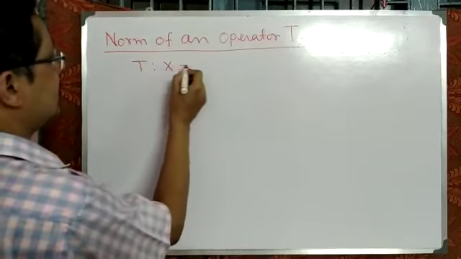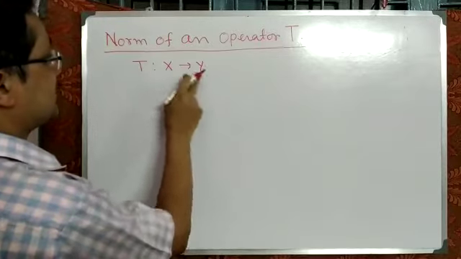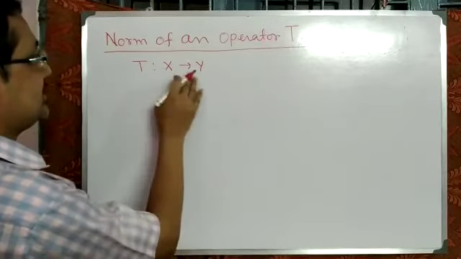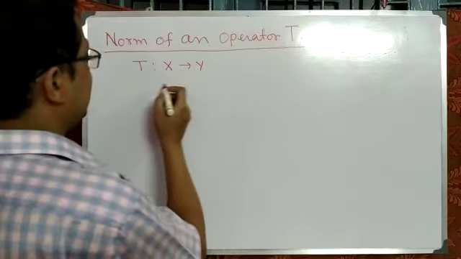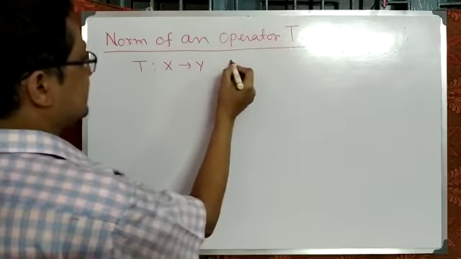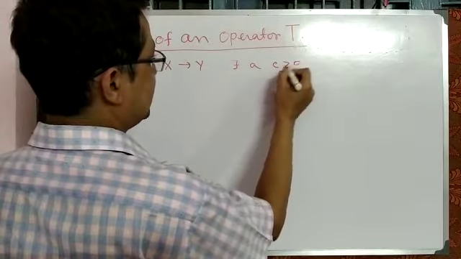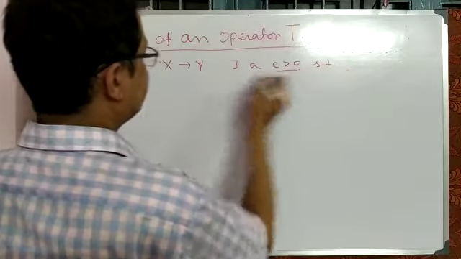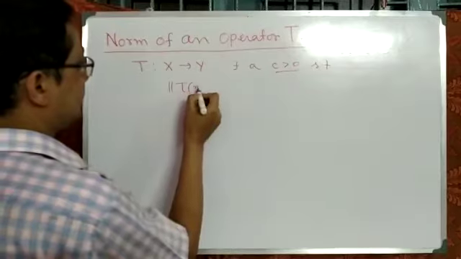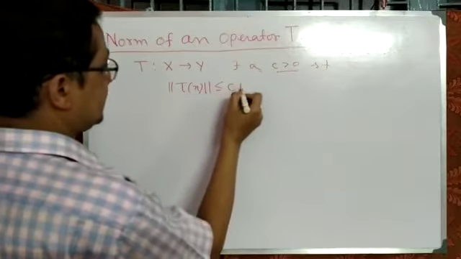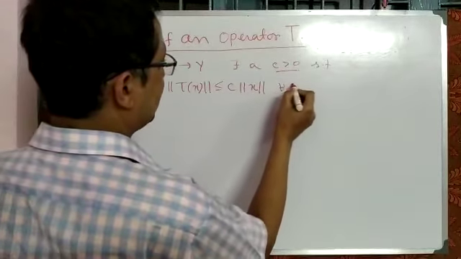So T is a mapping from X to Y. X and Y both are normed linear spaces, and T is a linear operator. And if it is bounded, that means there exists a real constant C, and that constant is obviously positive, such that norm of Tx is less than or equal to C into norm of x, and it holds for all x